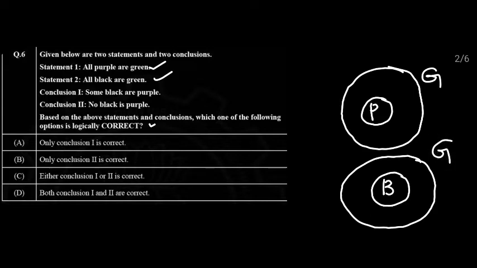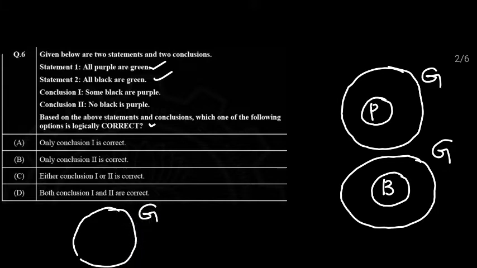So these are the only 2 statements he has given. So here he didn't mention anything regarding the purple and black relationship, whether purple and black have any relation or they don't have any relation. So what are the possibilities that we can have here? Let's suppose this is the green.